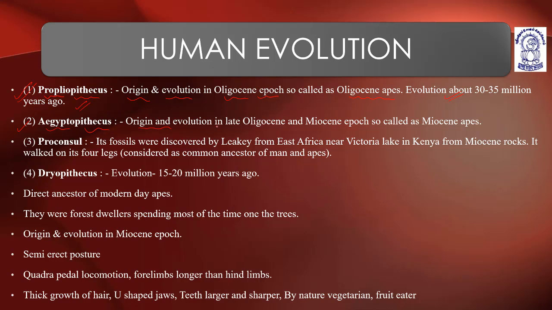Then Aegyptopithecus, origin and evolution in the late Oligocene and Miocene epoch, so-called Miocene apes. So in the late Oligocene epoch they evolved, and you can say in the early Miocene epoch. That is why they are known as what? Miocene apes.